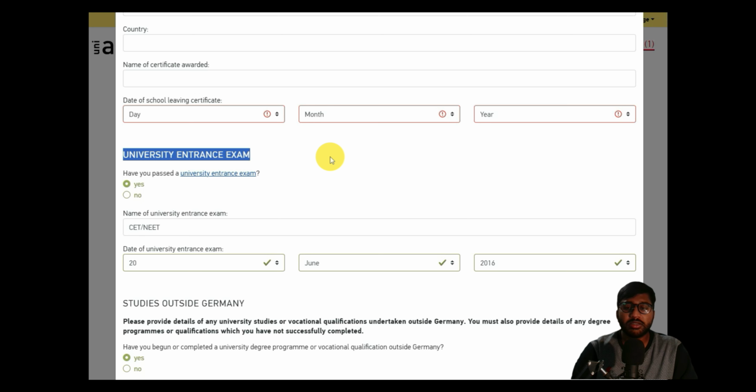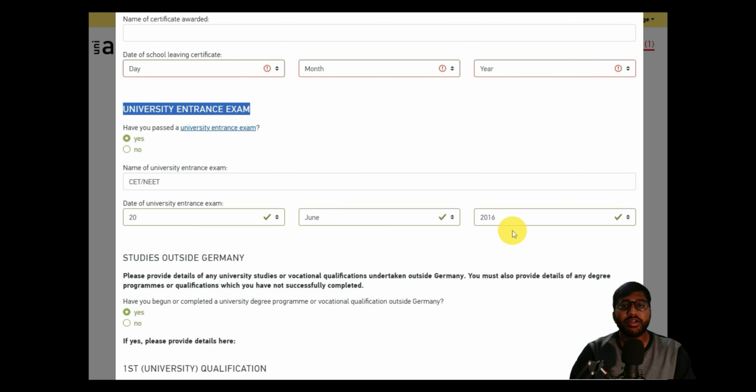Please mention your university entrance exam, and also please mention the date of the university entrance exam, when you took it and when you got your result. After this, if there are people who don't have a university entrance examination, then please fill in no, then continue. Now why did you fill in your university entrance qualification?